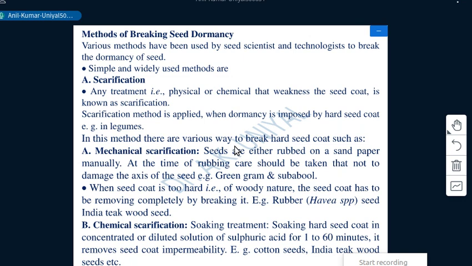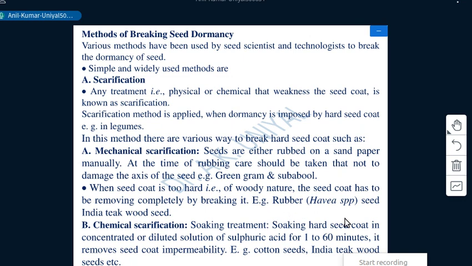In this method there are various ways to break a hard seed coat, such as mechanical scarification, in which seeds are rubbed on sandpaper or a rough surface manually. At the time of rubbing, care should be taken not to damage the axis of the seed or the embryo. When the seed coat is too hard, of woody nature or bone-like hardness, it has to be removed completely by cracking or breaking it.